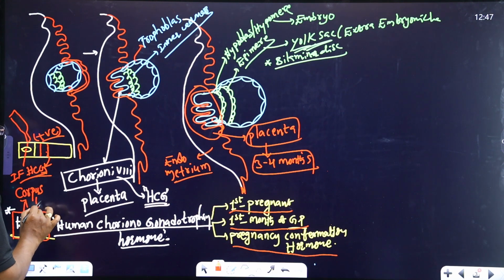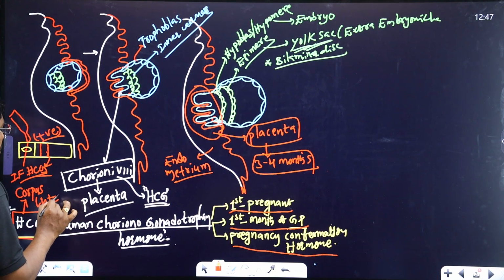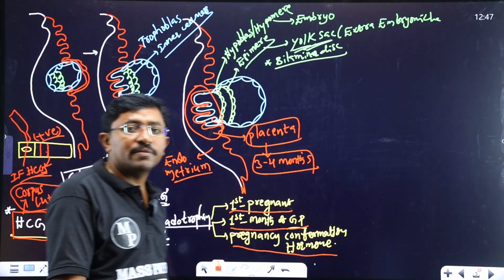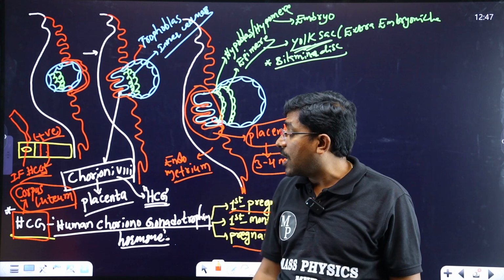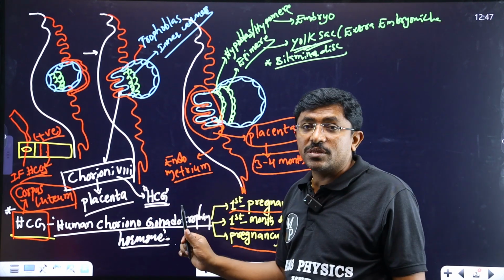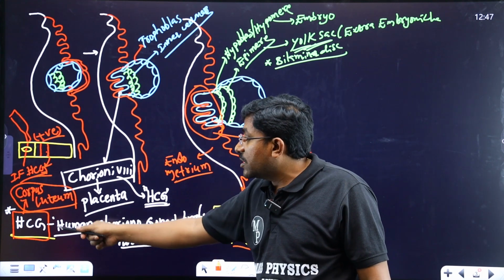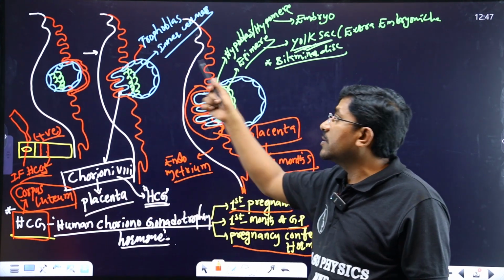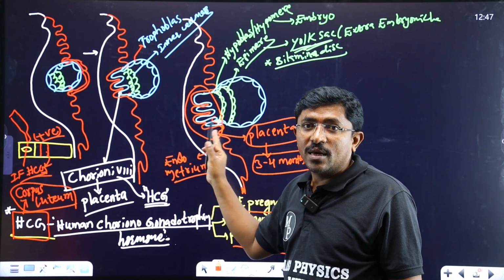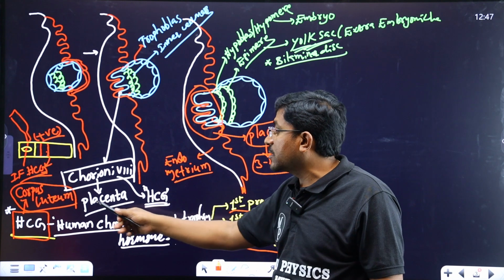So the corpus luteum is maintained by the HCG, and then automatically the luteinizing hormone level will be decreased. The HCG maintains the corpus luteum, the corpus luteum releases progesterone, and the progesterone maintains the pregnancy. Okay, so these are very, very important points here.